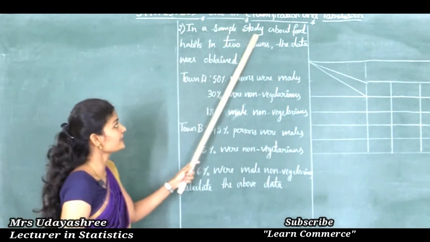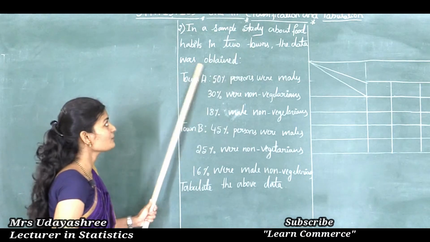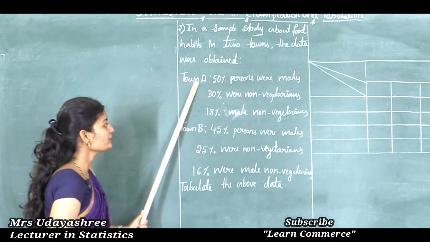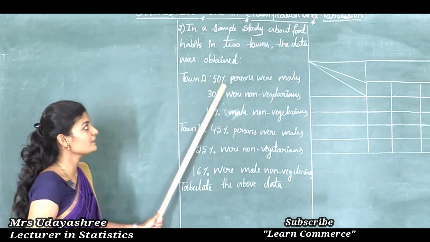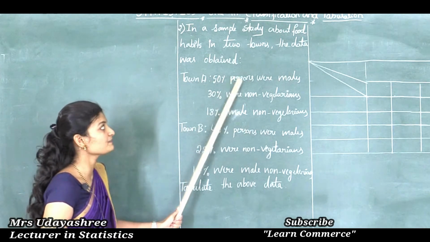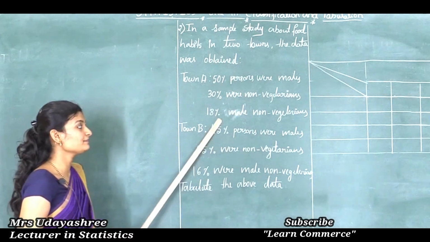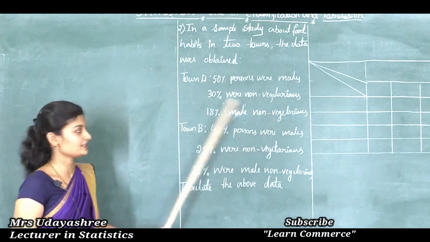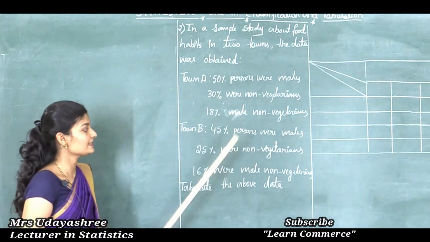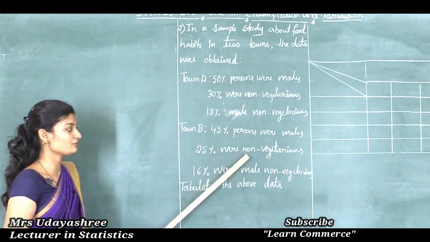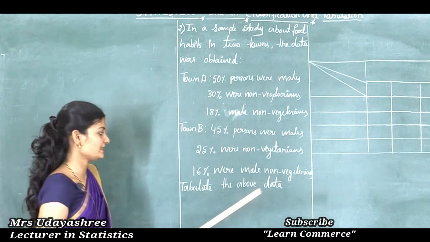In a sample study about food habits in two towns, the data was obtained. So here town A and town B observations are given like this. For town A, 50% persons were males, 30% were non-vegetarians, 18% were male non-vegetarians. In town B, 45% persons were males, 25% were non-vegetarians, 16% were male non-vegetarians.